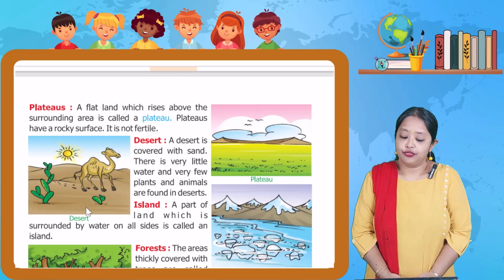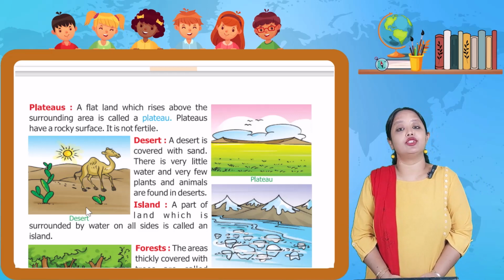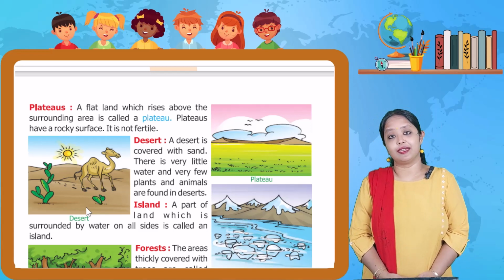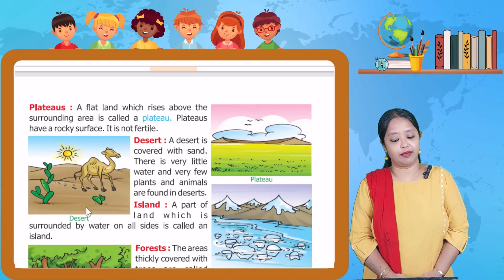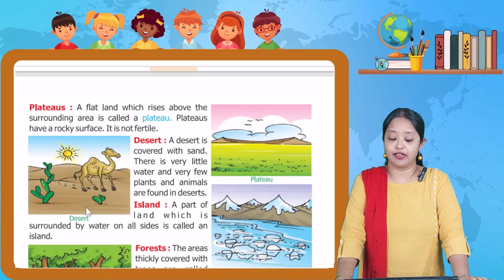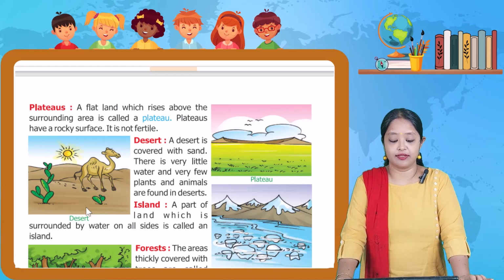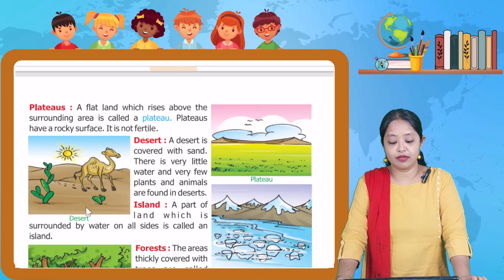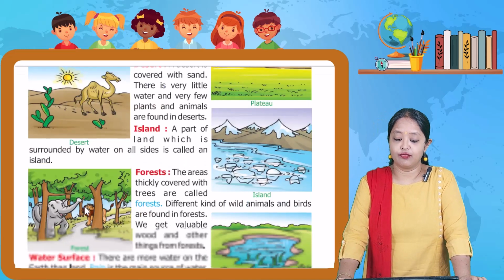Island. A part of a land which is surrounded by water on all sides is known as islands. कहाँ पाया जाता है ये? Basically oceans में या फिर sea में. We then again have forest. These areas are thickly covered with trees and are known as forest. Different kinds of wild animals and birds are found in forest and we get valuable wood and other things from the forests.